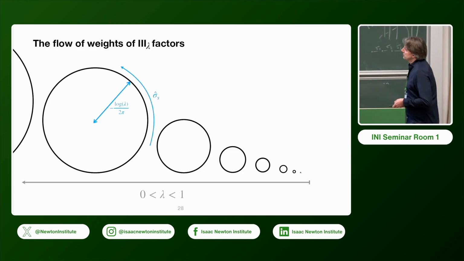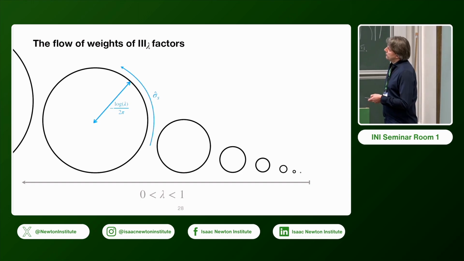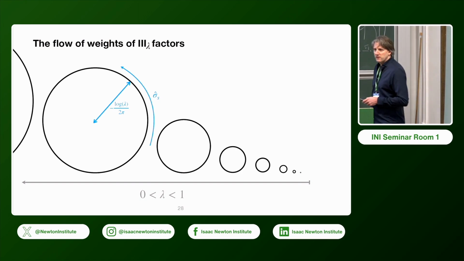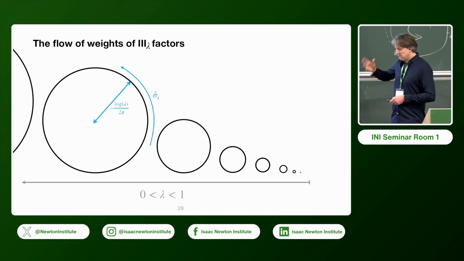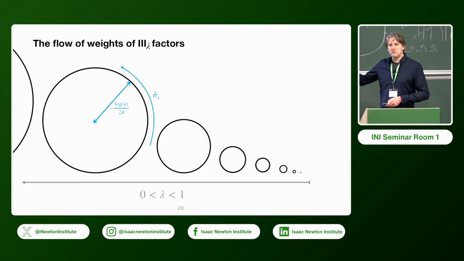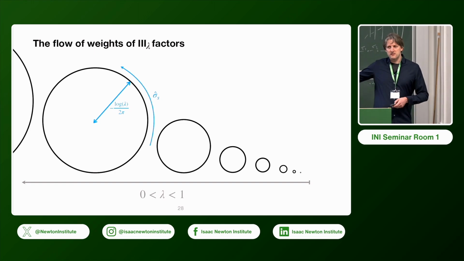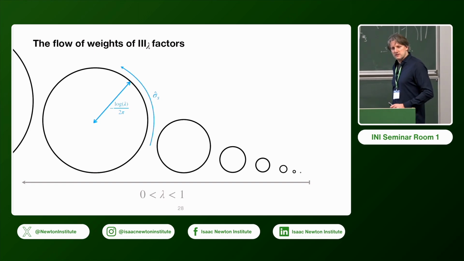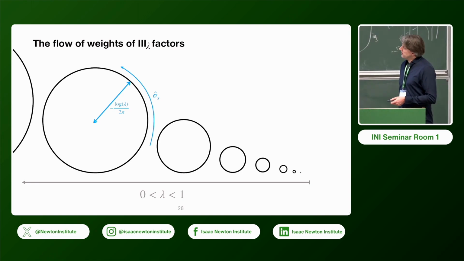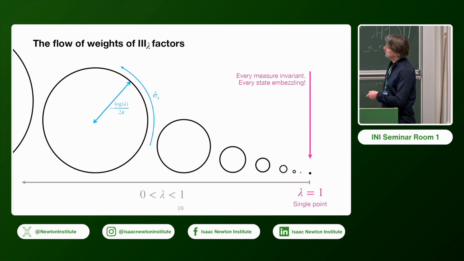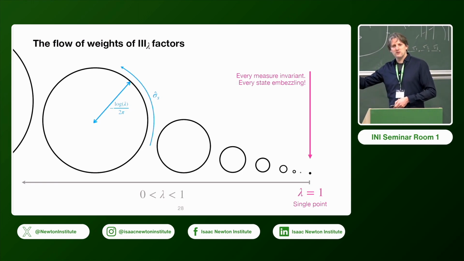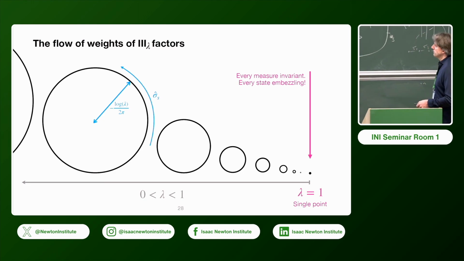Okay, and just as an illustration, the flow of weights for these type 3 lambda factors can be visualized like a circle like this, where the flow is essentially the rotation around here, and the statement that you have an invariant state just means that you can find an invariant measure, which is here just a constant measure. So in this sense, the unitary orbit of the embezzling state is clear in that case. And also, I think this picture makes very clear why you have universal embezzlement for the type 3-1 factor, because you just have a degenerate spectrum, so everything is invariant there.